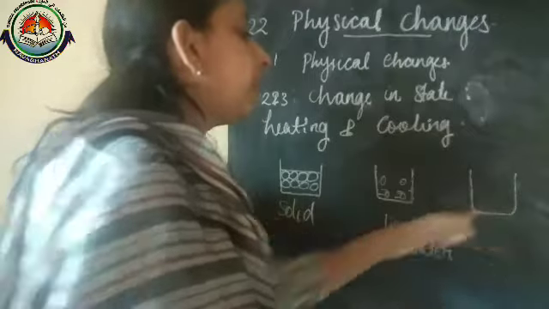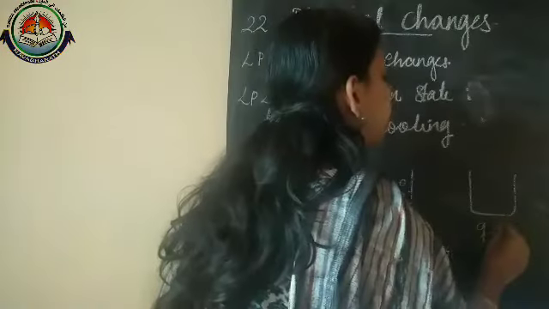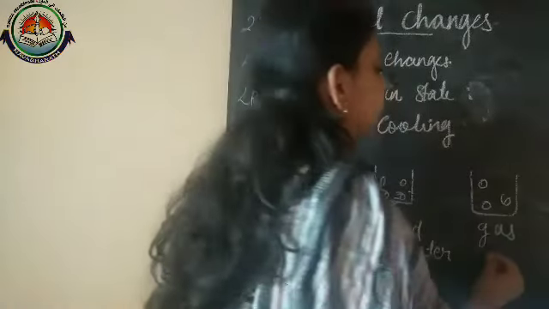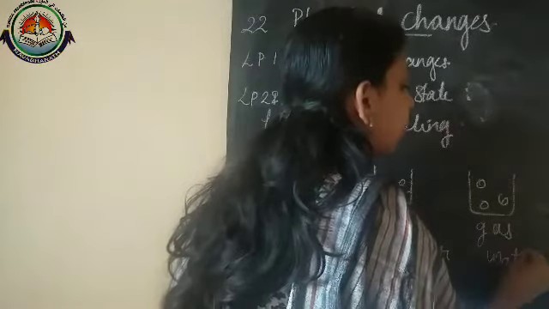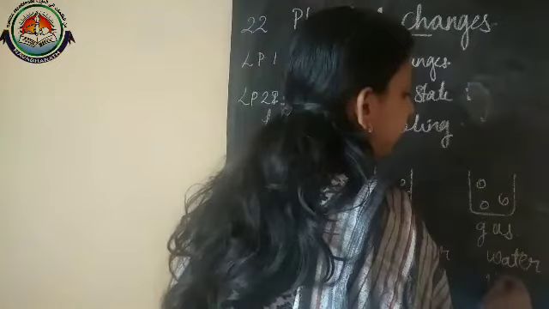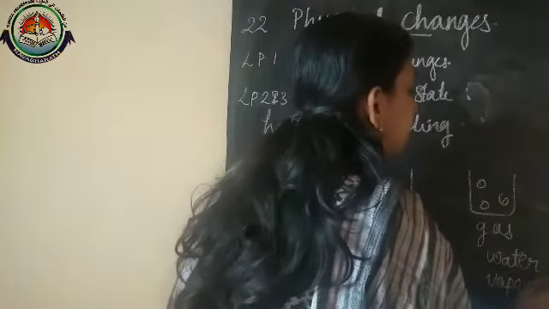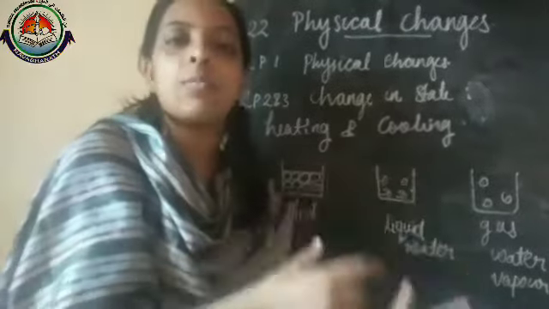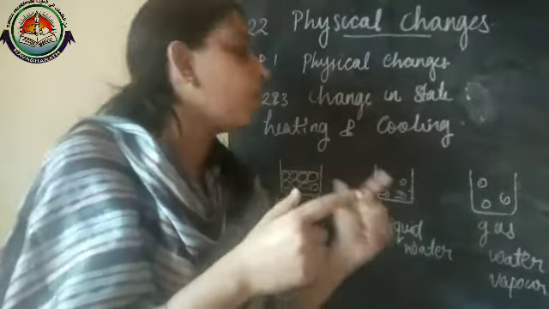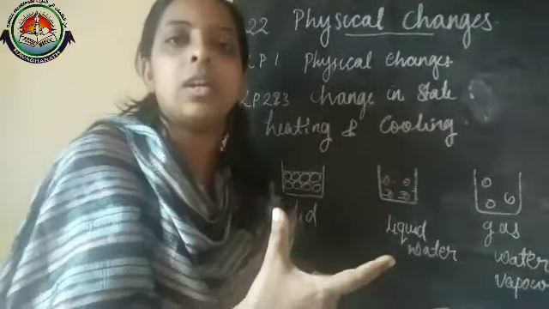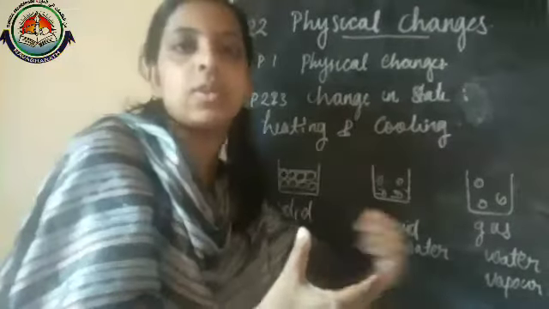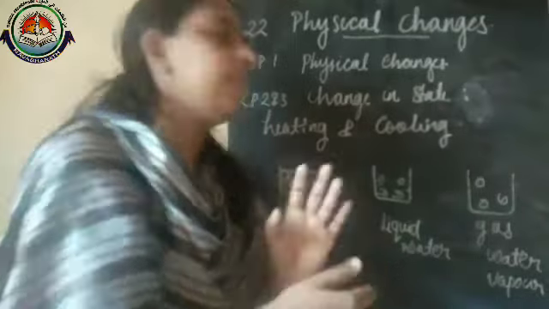Then gas: the molecules are far away from each other, which we can consider in the case of water vapor. So this is the basic concept: water is a matter, and it can exist in three states, solid, liquid and gas.